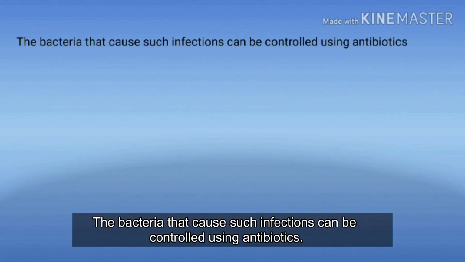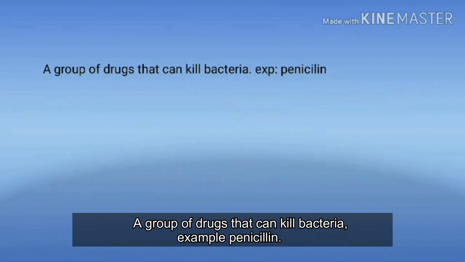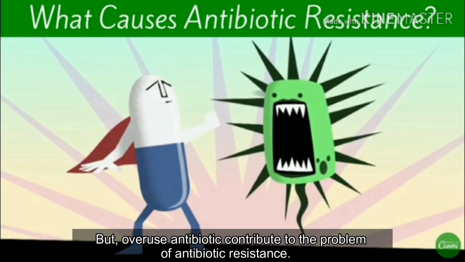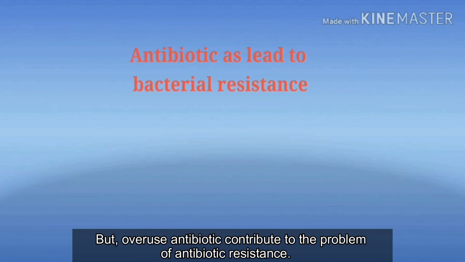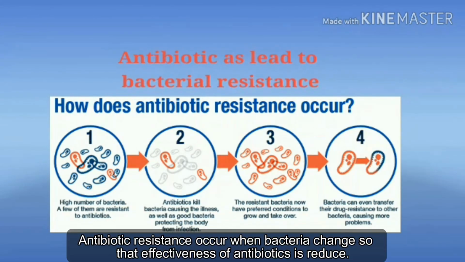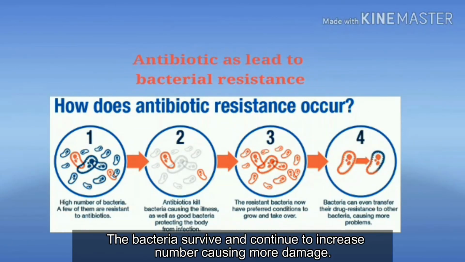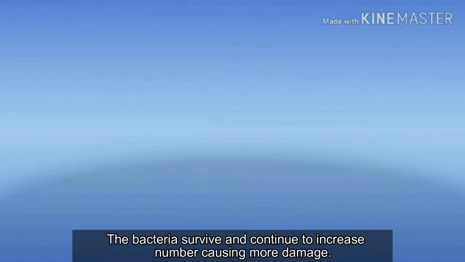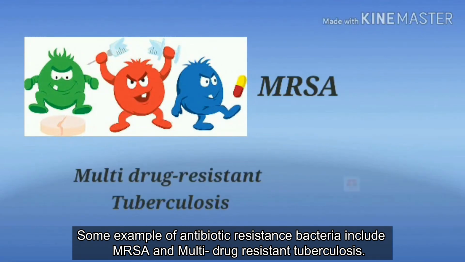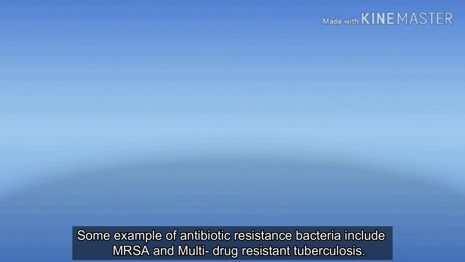The bacteria that cause such infections can be controlled using antibiotics, a group of drugs that can kill bacteria, for example penicillin. But overuse of antibiotics contributes to the problem of antibiotic resistance. Antibiotic resistance occurs when bacteria change so that the effectiveness of antibiotics is reduced. The bacteria survive and continue to increase in number, causing more damage. Some examples of antibiotic-resistant bacteria include MRSA and multi-drug-resistant tuberculosis.